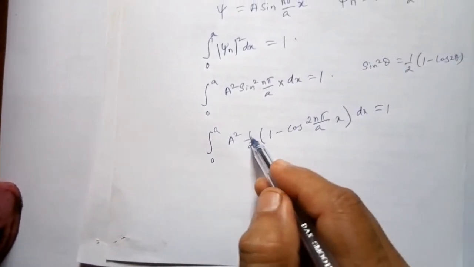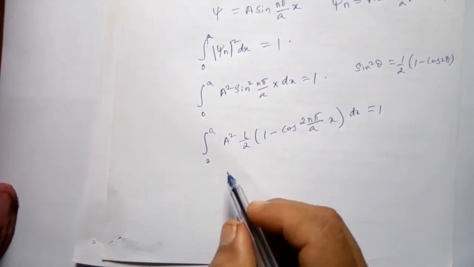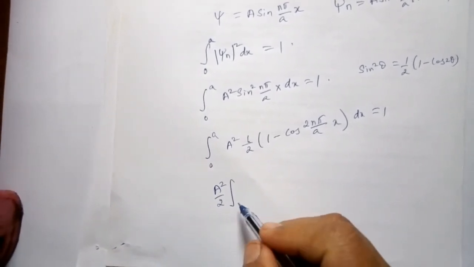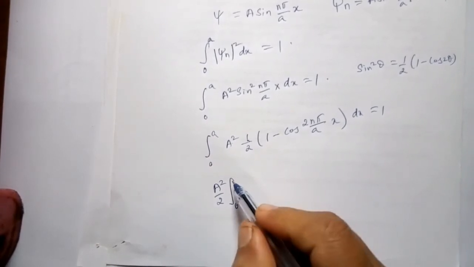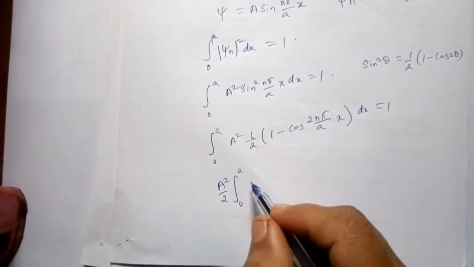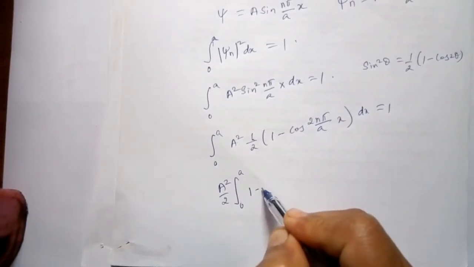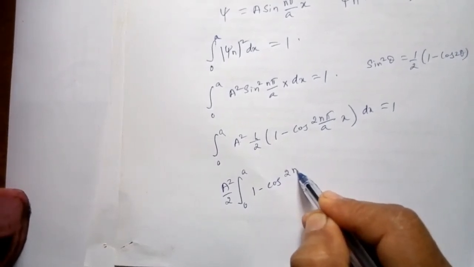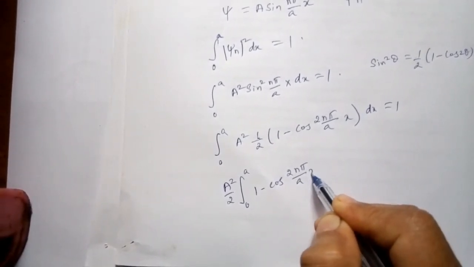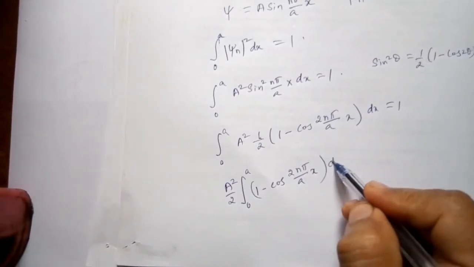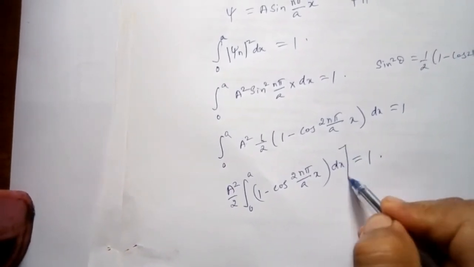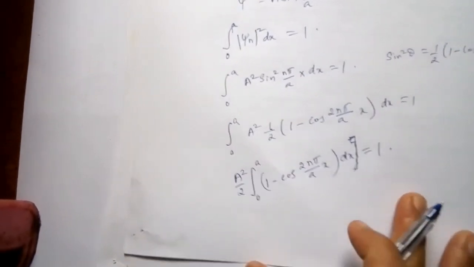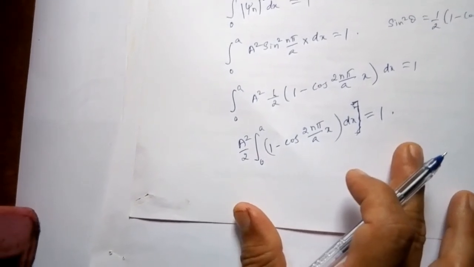So A²/2 is a constant. Let us take it outside the integral: A²/2 times integral 0 to a of (1 − cos(2nπx/a)) dx is equal to 1.